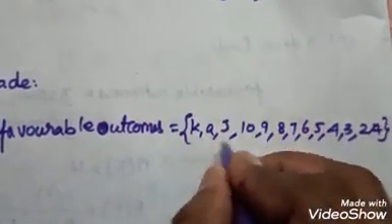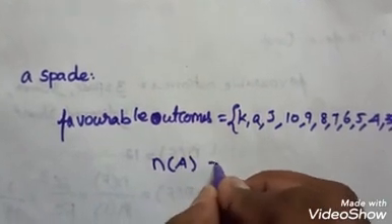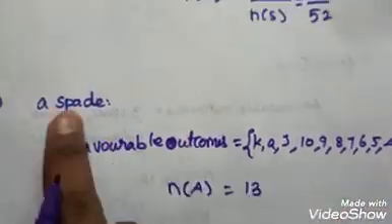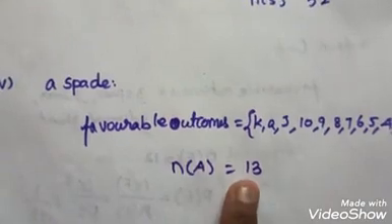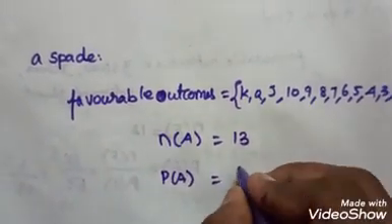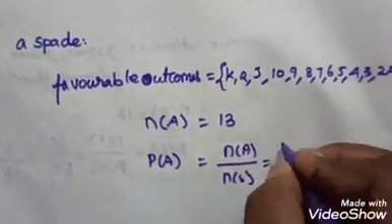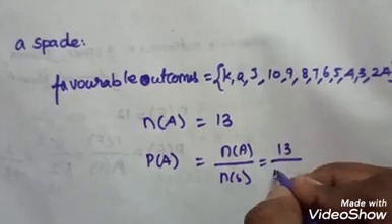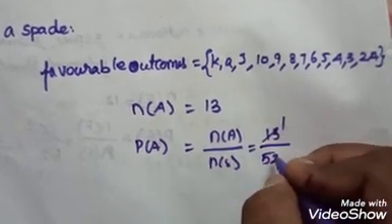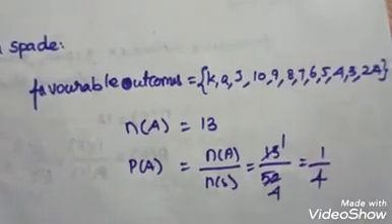So these are the favorable outcomes. So totally I take n of a, which is equal to 13. In spade we have 13 cards. So the probability of spade, I take n of a divided by n of s, which is equal to 13 divided by 52. 1 13 is 13, 4 13s are 52. So 1 by 4 is the answer.